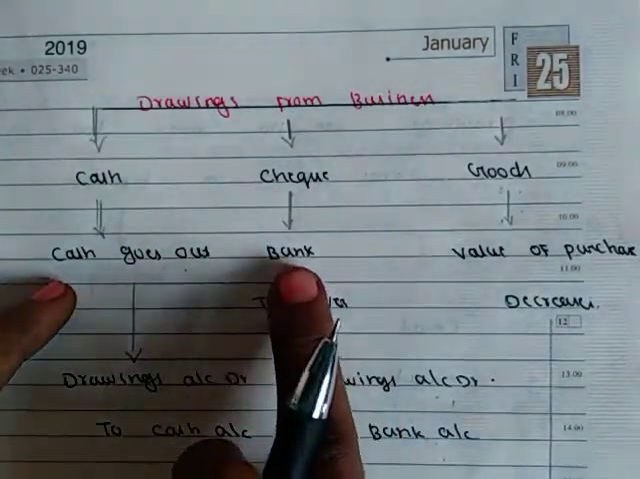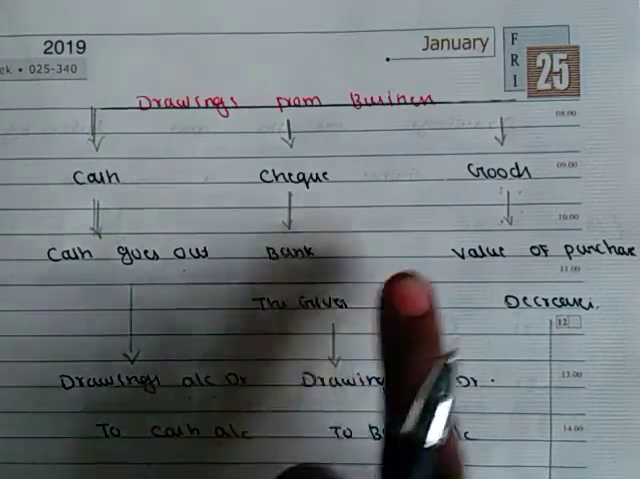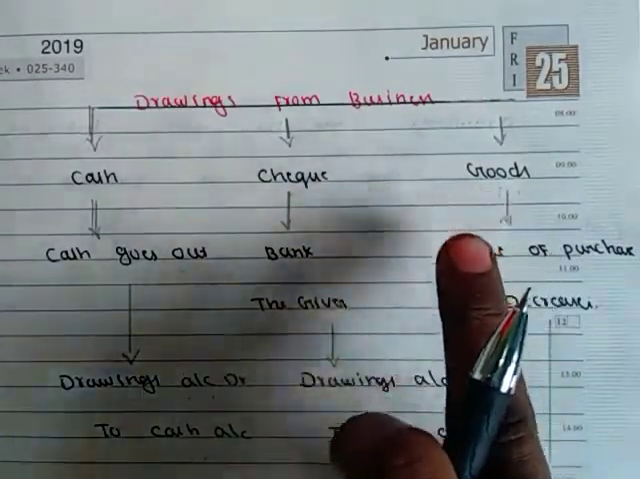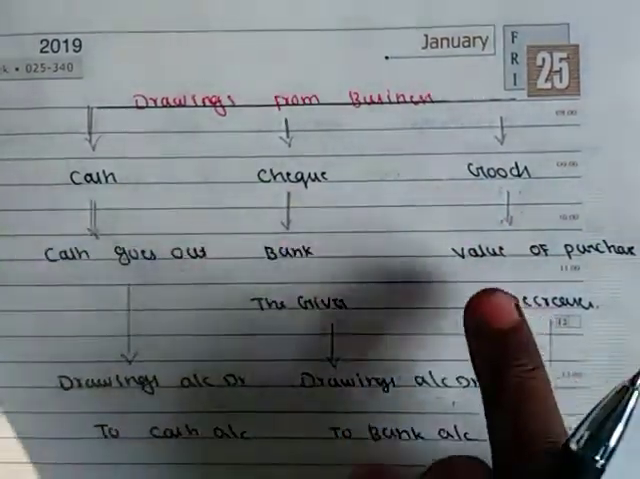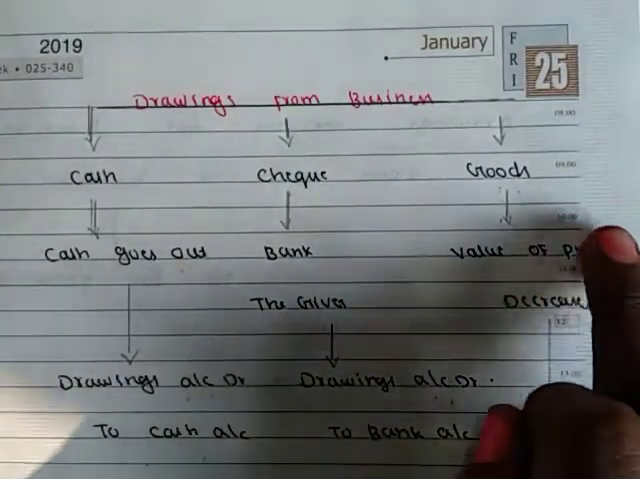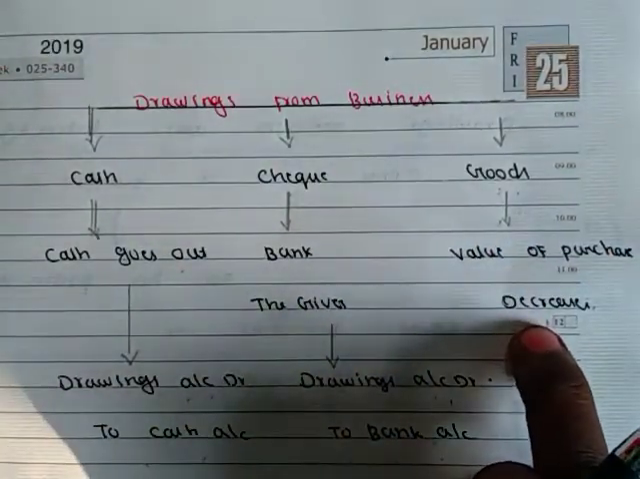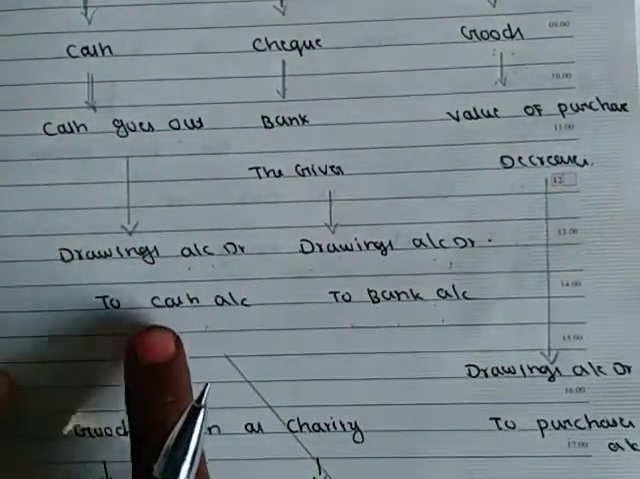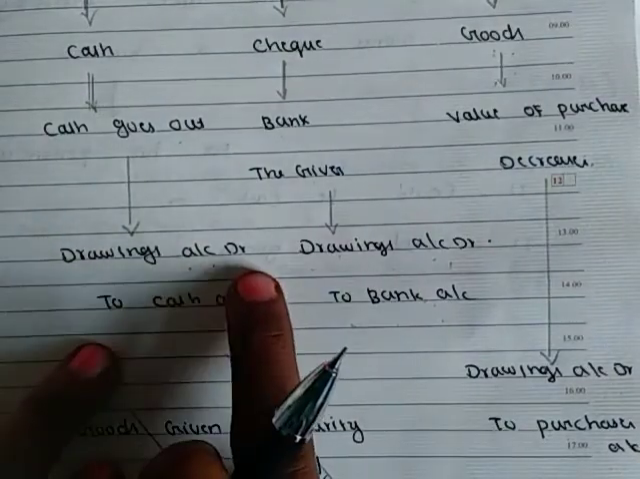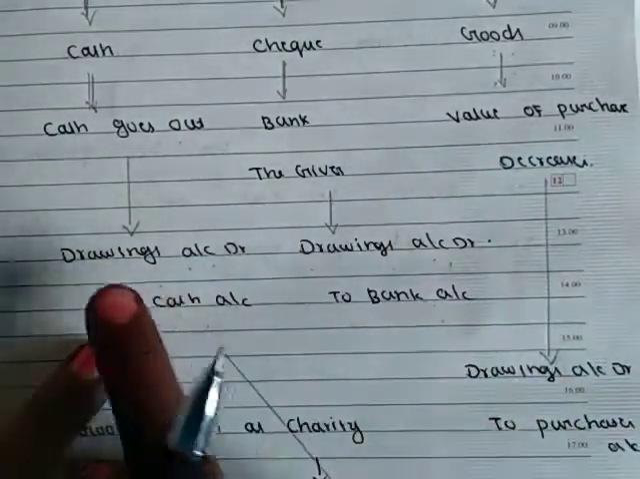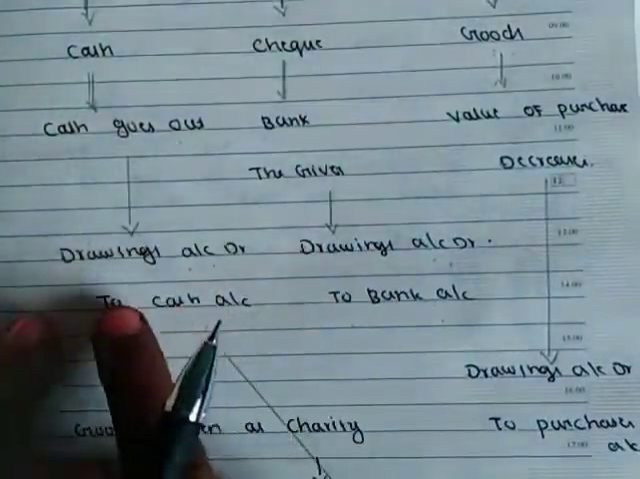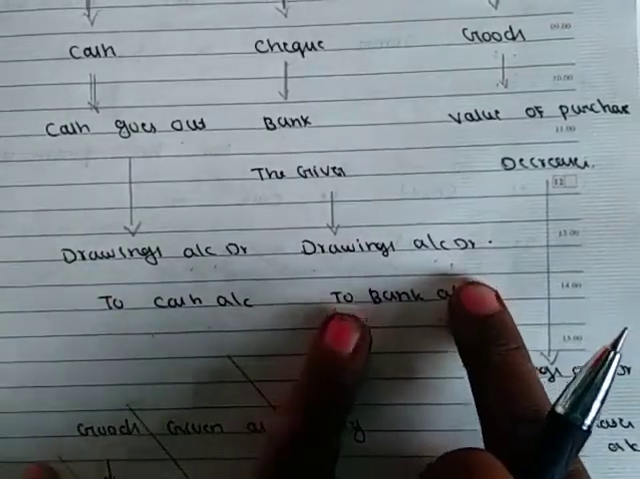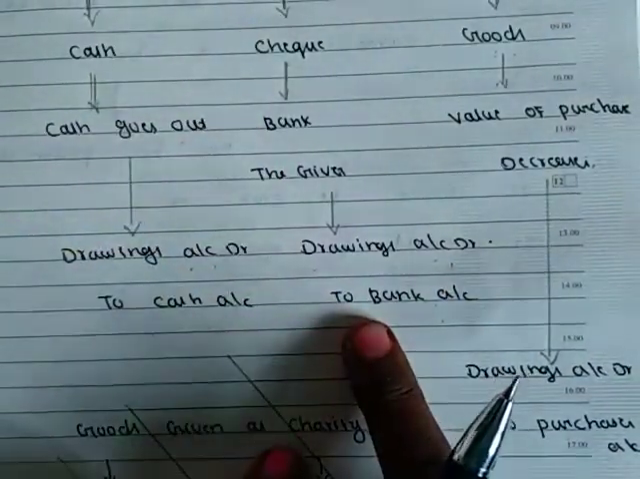So bank is the giver here. And if it is goods withdrawn from business by the owner, because of this the value of purchase decreases. Here cash goes out, so credit. Drawings account is debited only. So always drawings account is debited, in all the three cases. Drawings debited, cash goes out, to cash account. Here drawings account debited, bank is the giver, to bank account.